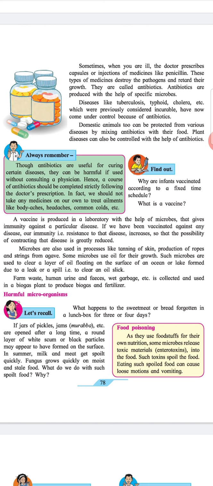Some microbes use oil for their growth. Such microbes are used to clear a layer of oil floating on the surface of an ocean or lake formed due to a leak or spill, that is, to clear an oil slick. Farm waste, human urine and feces, wet garbage, etc., is collected and used in a biogas plant to produce biogas and fertilizers.